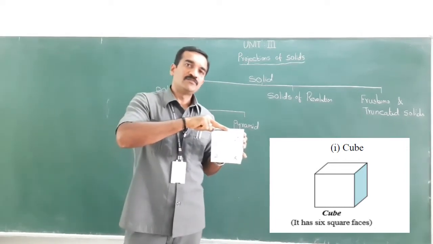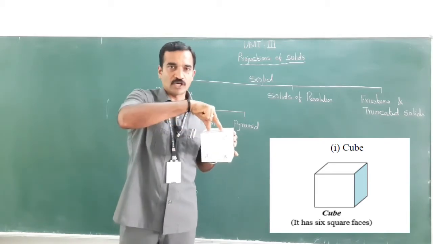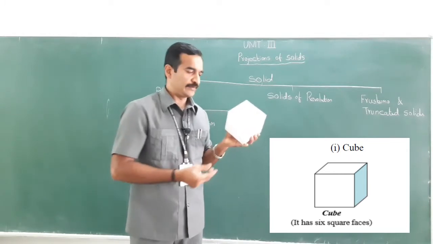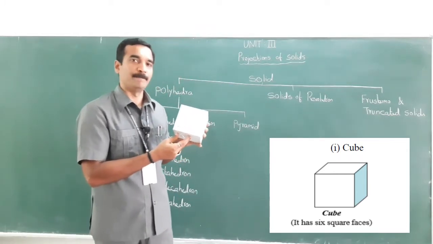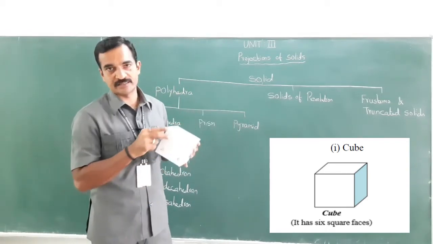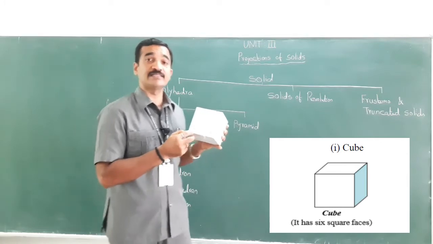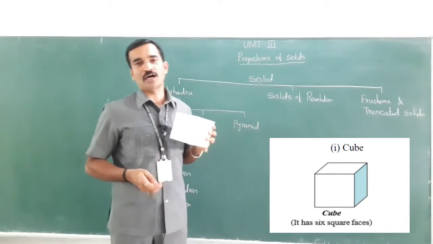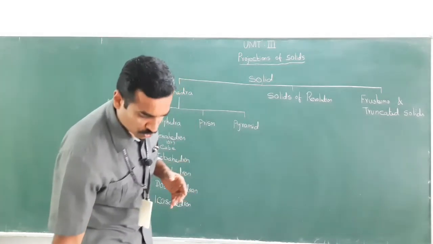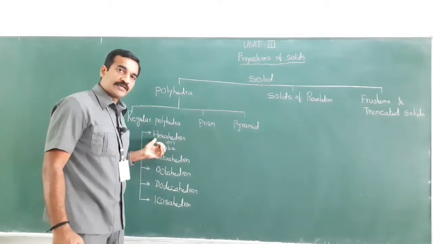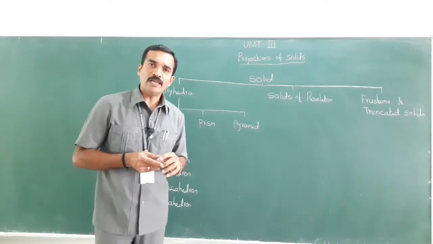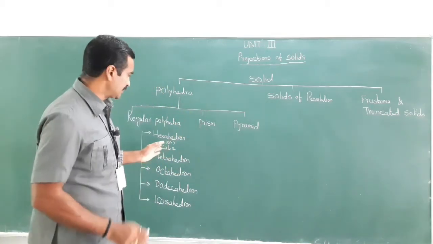This is the top face, and this is the bottom base, right? Or simply it can be called the base. These are faces and these are edges, that is longer edges. Edge is nothing but the intersection of the faces, right? And hexa is nothing but it has 6 equal regular squares, that is nothing but a cube.